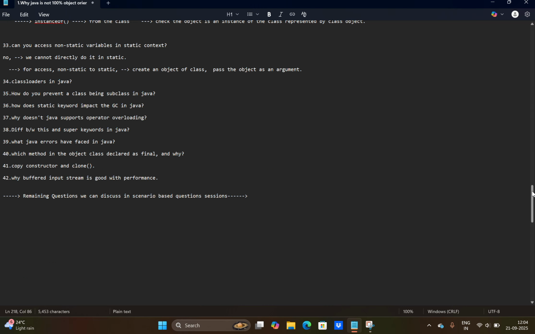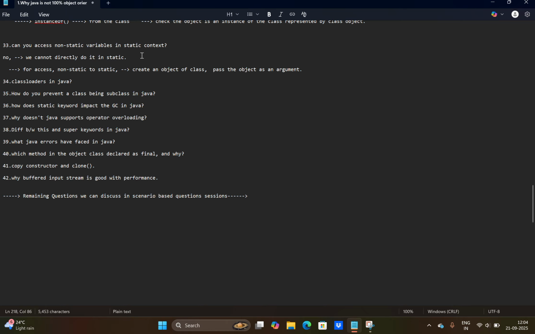And coming to other questions, there are no answers, but I can say: how can I access non-static variables in a static context? No, we cannot do it directly. When we need to do it, we can create an object of the class and pass the object as an argument to the static method. When we use static.